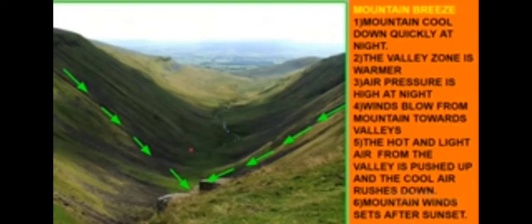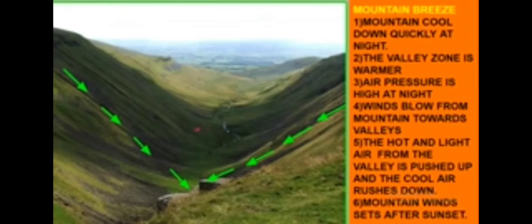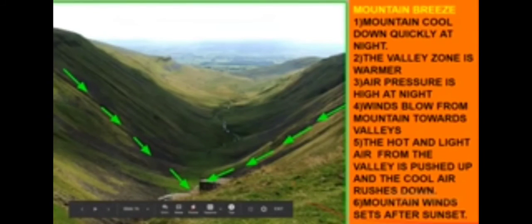Okay. So the hot and light air from the valley now will be pushed up and the cool air rushes down. And again, there will be a circular movement of wind. And that's why mountain winds are set after sunset. Remember all these points related to the mountain breeze and the valley breeze. Valley breeze will set after sunrise, but mountain wind will set after sunset.